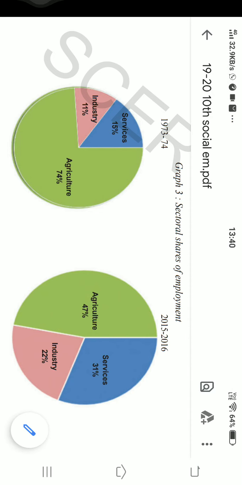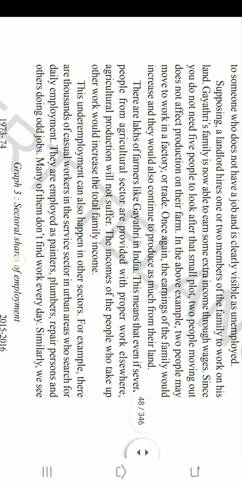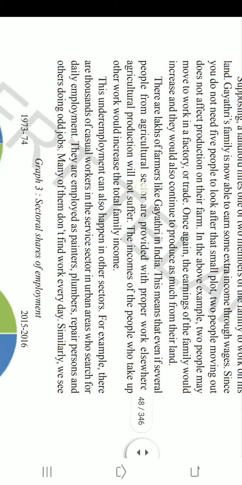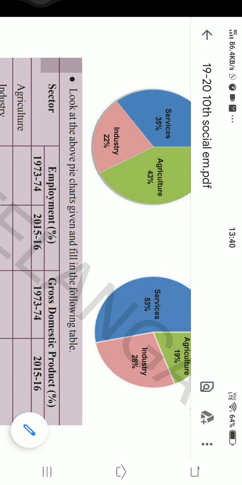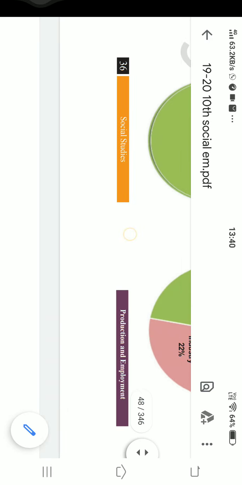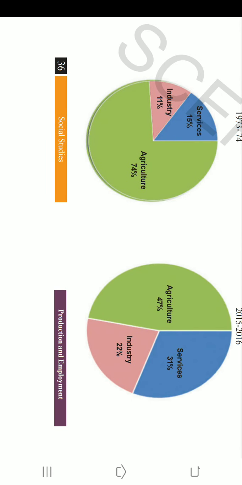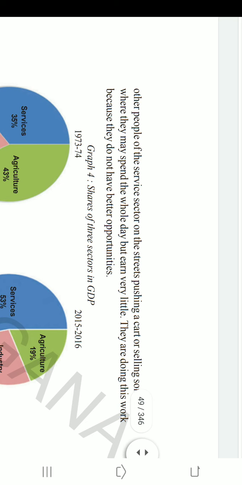If you take out some 20, for example, or maybe 15 percent of employment from agriculture, there won't be a change in its share of the GDP, that is 19 percent. When 47 percent of employment is in agriculture, its contribution is 19.